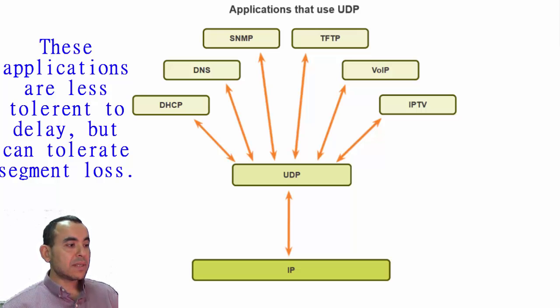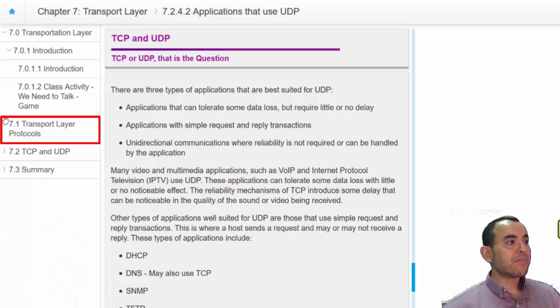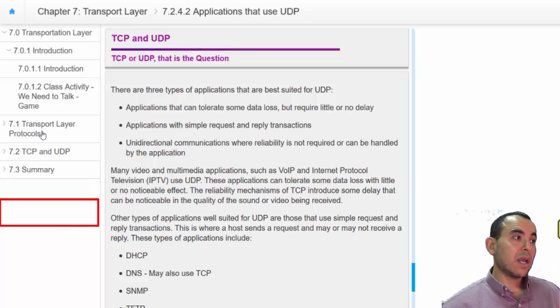So this is the end of this chapter. To summarize what we have talked about in this chapter, in the first section we talked about the transport layer protocol fundamentals, and the basic transport layer headers for the two cases, TCP and UDP.